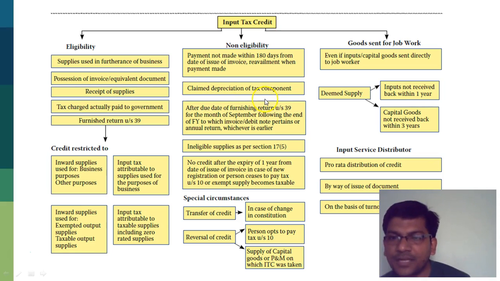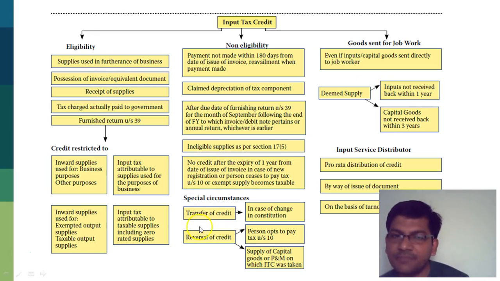In case it's capital goods and I have claimed depreciation on the tax component, then I will not get input tax credit. The last date for getting ITC is the date of furnishing return under section 39 for the month of September following the end of the financial year. Ineligible supplies under section 17(5), and after 1 year from the date of issue of invoice, in case of new registration, I will not get it.